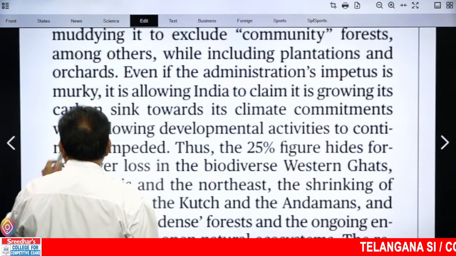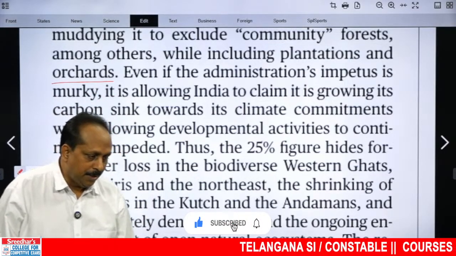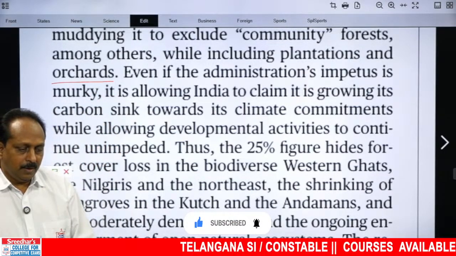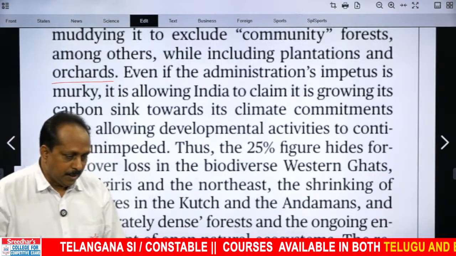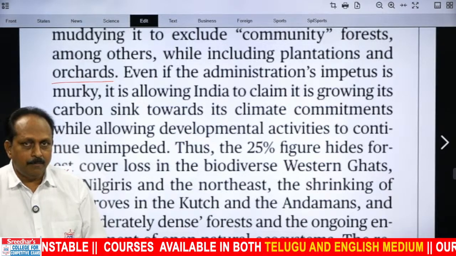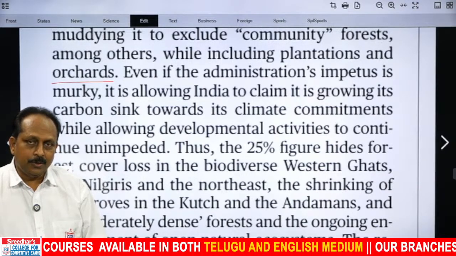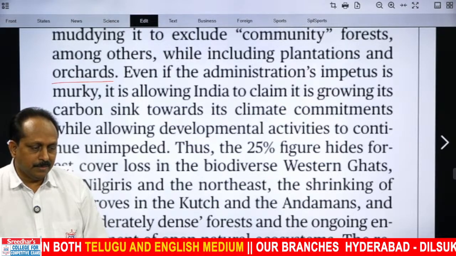There is one word here. How many of you know the meaning of the word orchards? Plantation you can guess, you can make out. But how many of you know the meaning of orchard? If you respond, I will wait for a few seconds, then I will give the meaning. Orchard means what? It doesn't come under forests. Plantations also don't come under forests. But the government has included them, unfortunately.